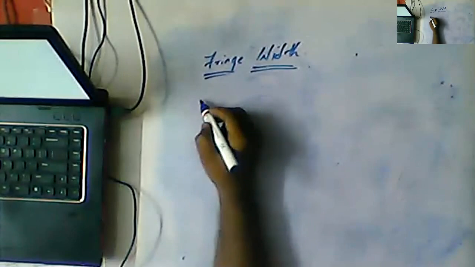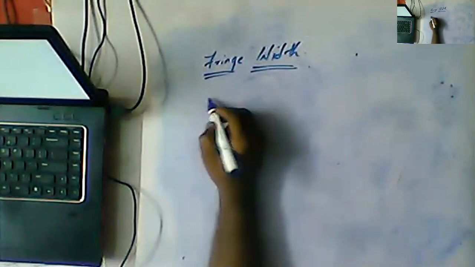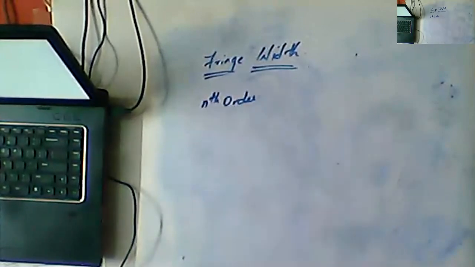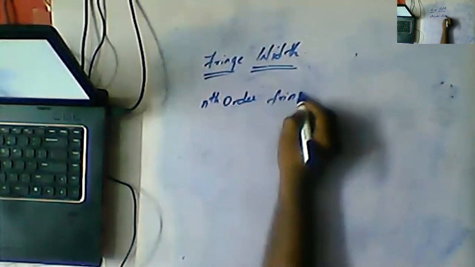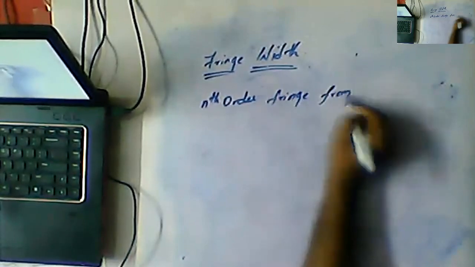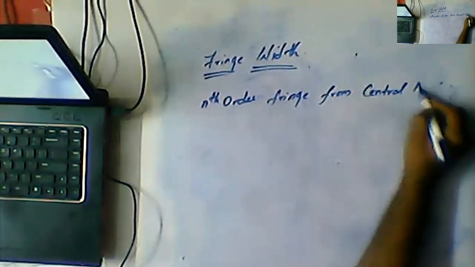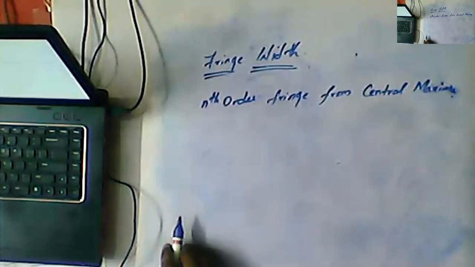Okay, so what we are discussing, Nana, for example, Yn, or simply the nth order fringe from central maxima.